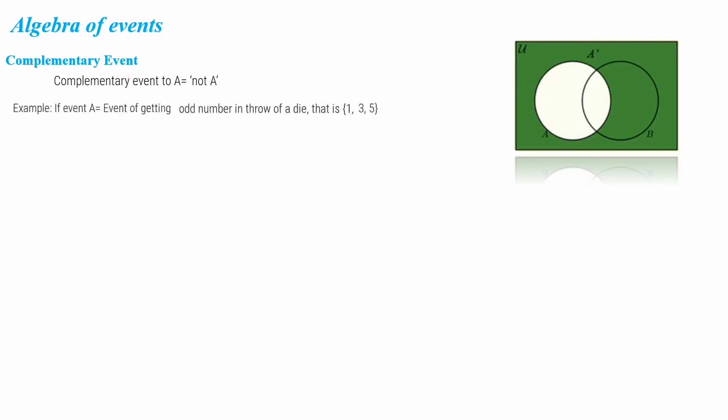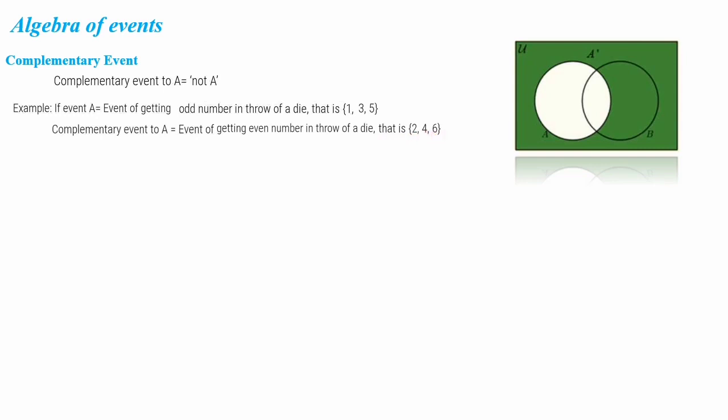Let's take an example. If event A is the event of getting an odd number in a throw of a die, that is 1, 3 and 5. A die has 6 faces, numbers 1 to 6, so from there the odd numbers are 1, 3 and 5. The complementary event to A means the event of getting an even number in a throw of a die, that is 2, 4, 6.